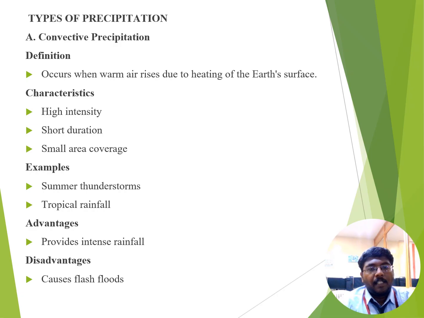Convective precipitation is one of the types of precipitation. It occurs when the sun intensely heats the earth's surface, causing warm, moist air to rise rapidly. As this air ascends, it cools and condenses and forms heavy rain. The main characteristic of this precipitation is that it provides intense rainfall during short intervals of time.